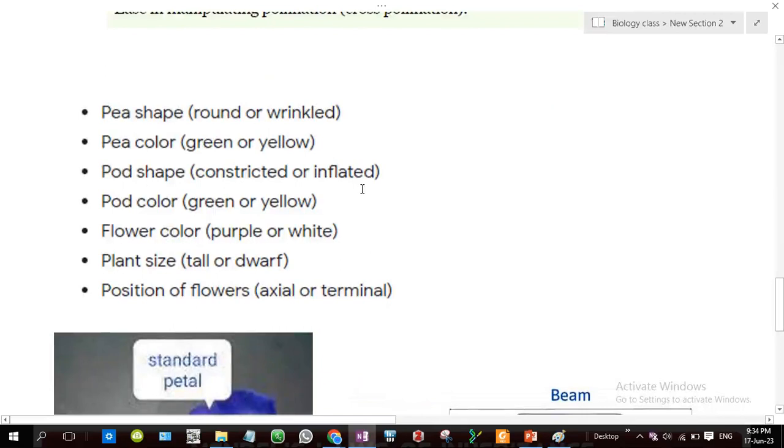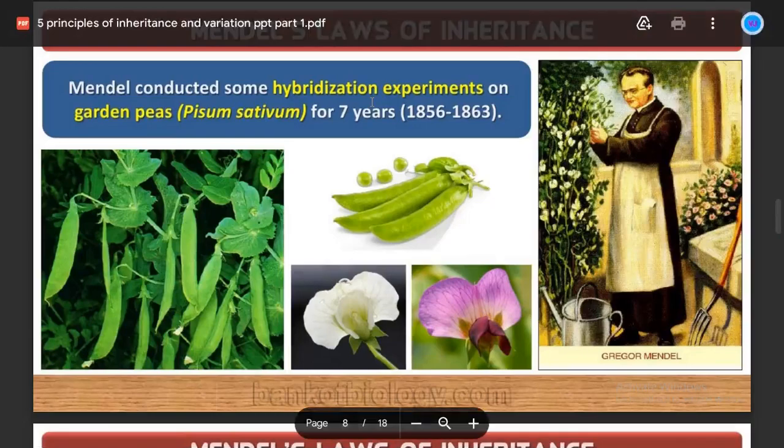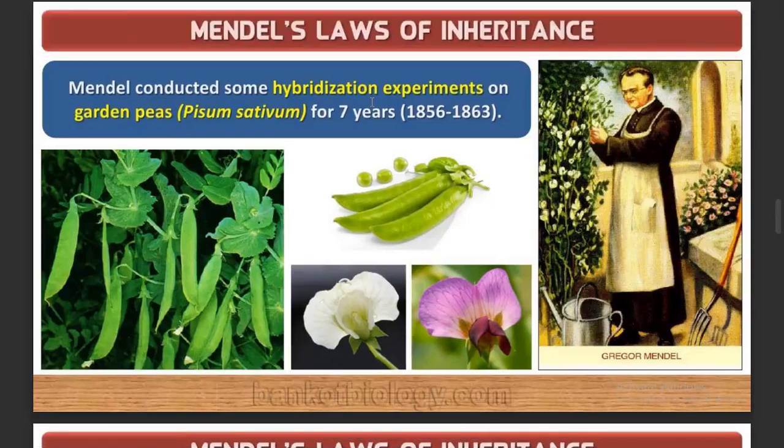The first character he chose is pea shape. Pea shape is round or wrinkled. Pea shape is nothing but the seed shape. Here you can see the seed: either it is round or it is going to be wrinkled.